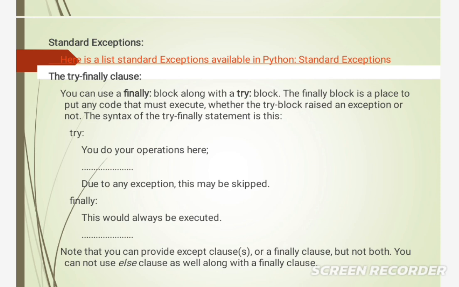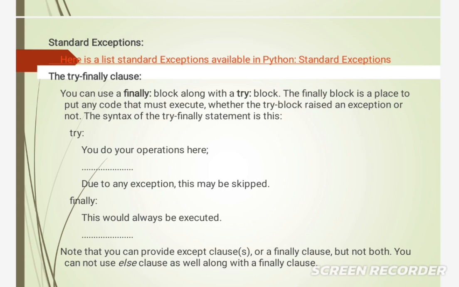Next, standard exception. It means the try finally clause. Python provides an optional finally statement which is used with the try statement. It is executed no matter what exception occurs and is used to release the external resource.